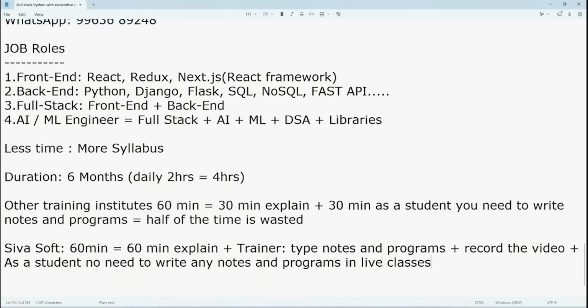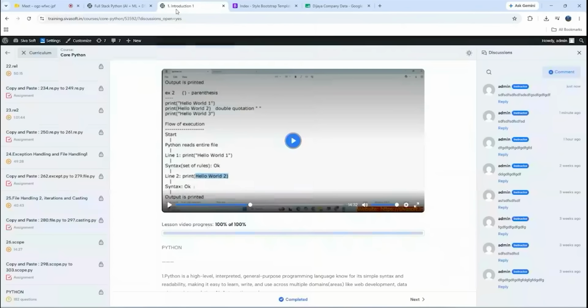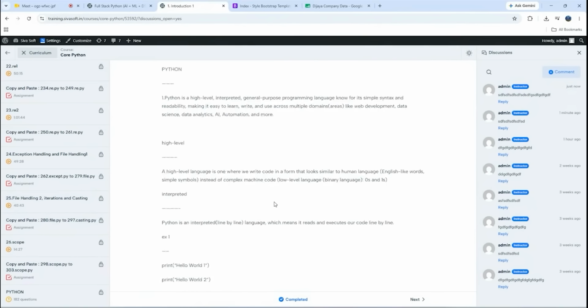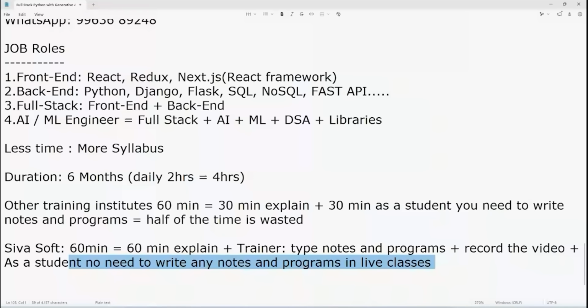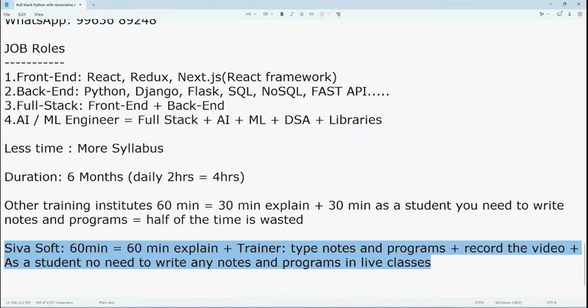But how are we saving the students' valuable time? By avoiding writing notes and programs in live classes. Instead, we have an LMS portal. So this is our LMS portal. Here I can keep my running notes. Why should students write again? The video is there. In colleges it is okay to write notes, that is accepted. But once you are learning any professional course, instead of writing, start typing. If you type, at least your typing speed will increase.